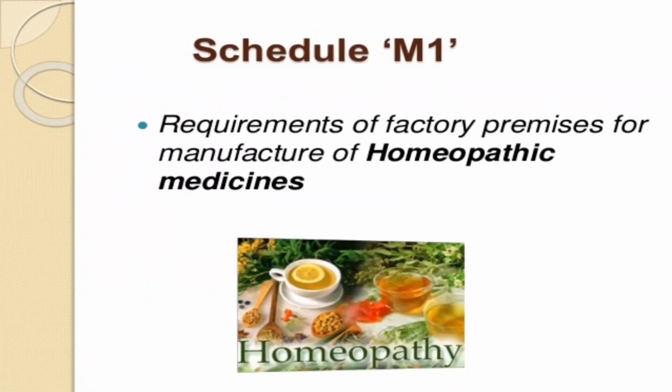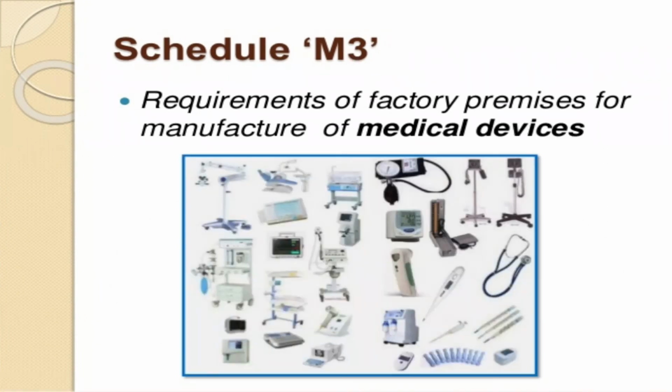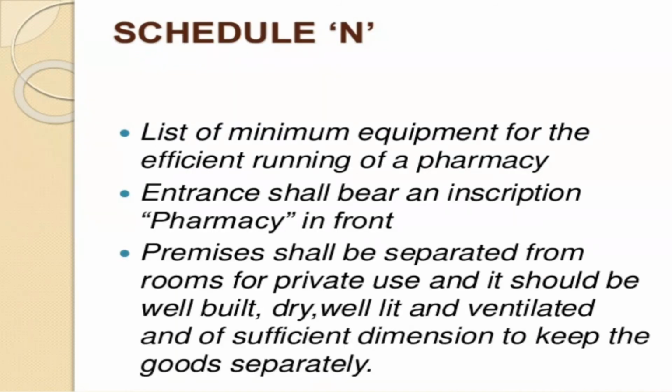Next schedule is M1: requirements of factory premises for the manufacture of homeopathic medicines. Schedule M2: requirements of factory premises for the manufacture of cosmetics. Schedule M3: requirements of factory premises for the manufacture of medical devices. Schedule N: list of minimum requirements for the efficient running of a pharmacy. The entrance shall bear the inscription "Pharmacy" in front.